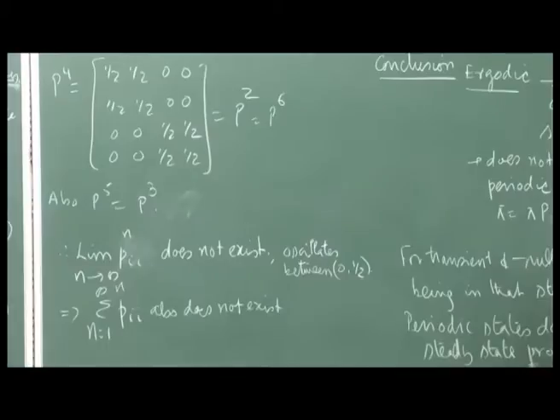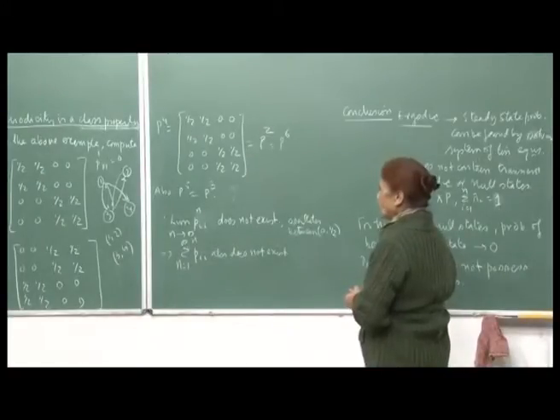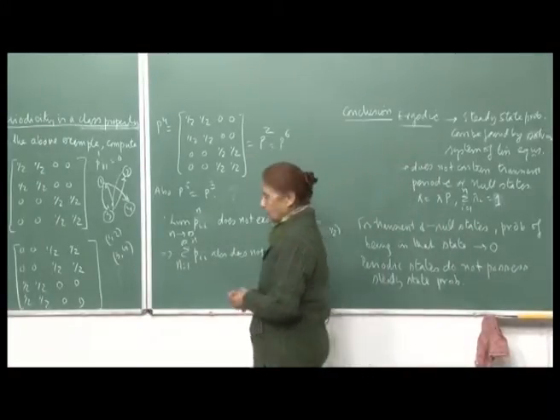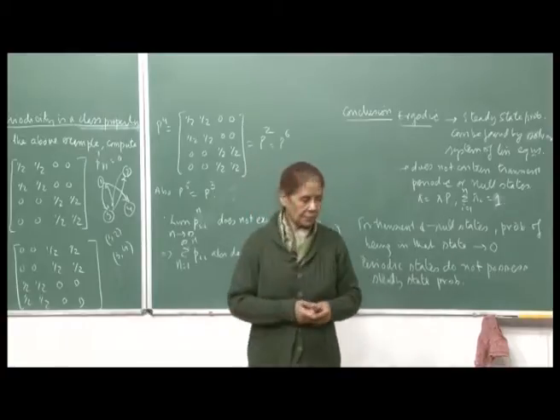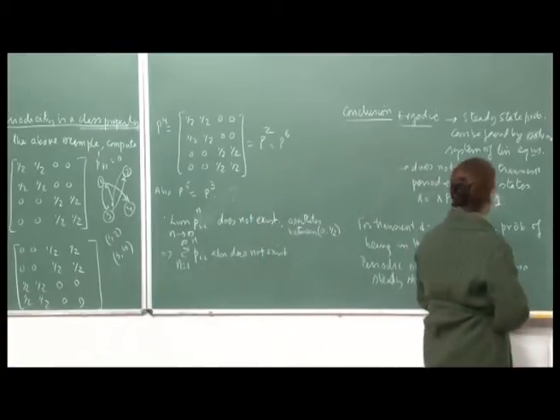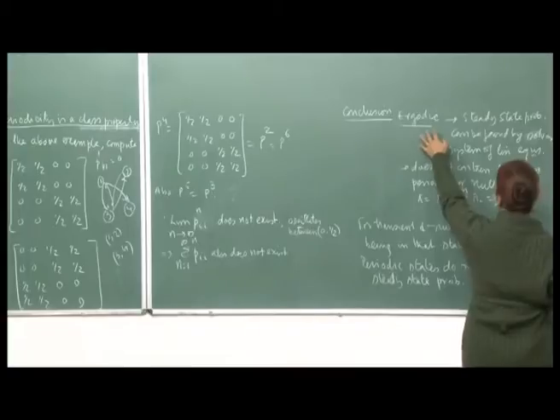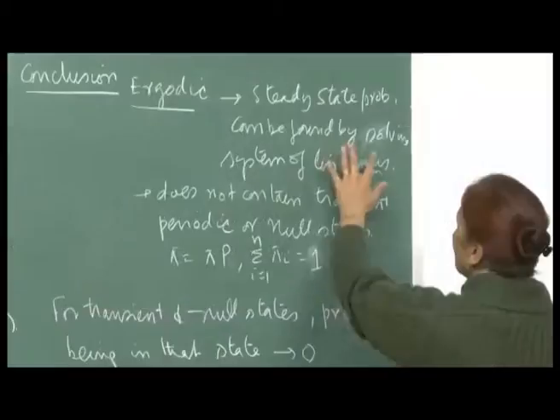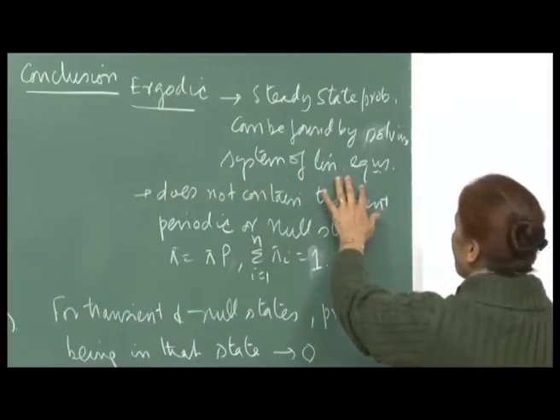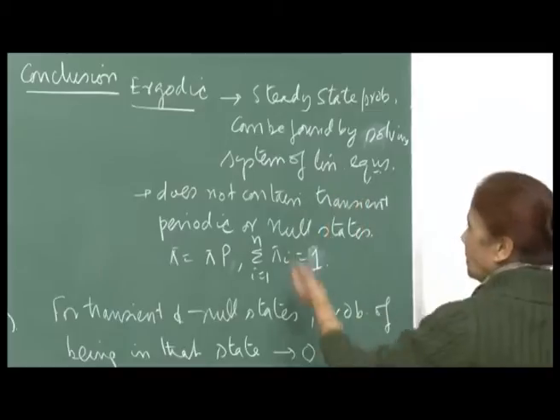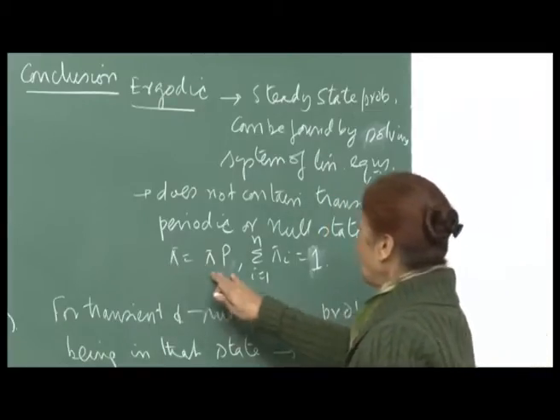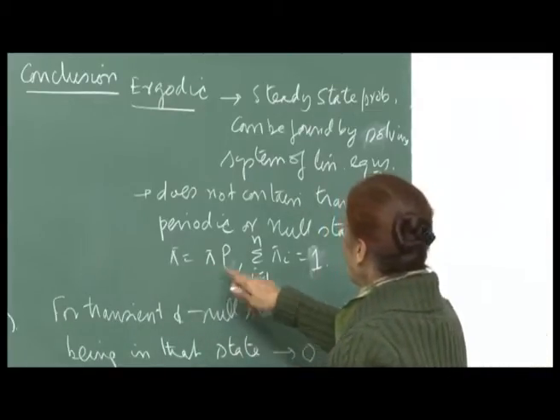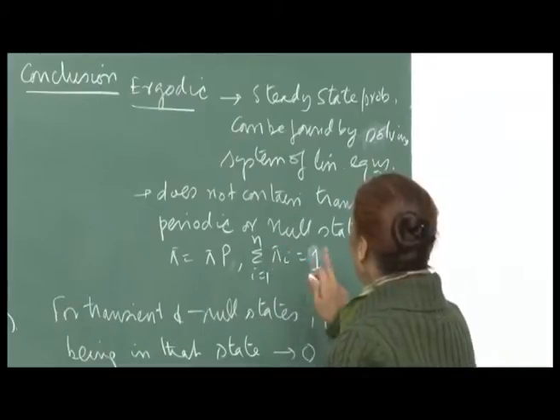Okay. So, now after having looked at all possible states of a Markov process, the conclusion is that if the process is ergodic, and of course, has a finite number of states, then the steady state probabilities can be found by solving a system of linear equations, as we saw, by solving this matrix equation pi equal to pi P and the sum of pi_i, i varying from 1 to n, is 1.